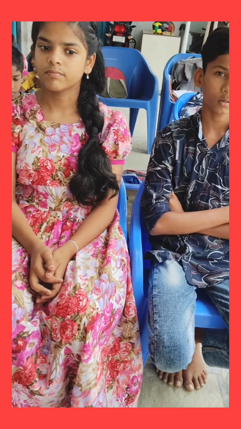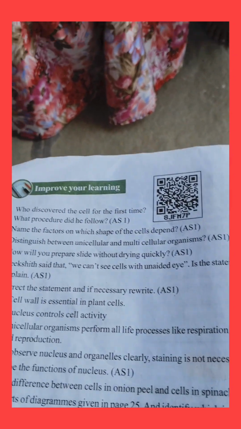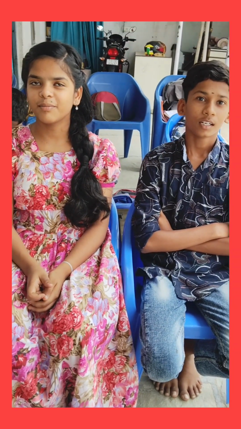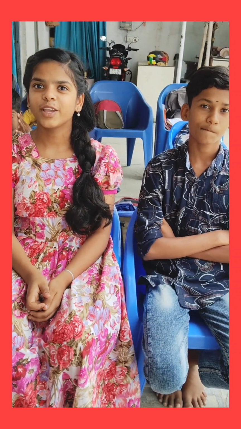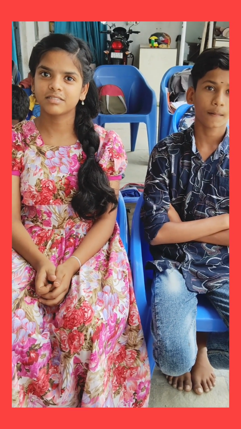Then the next one, distinguish between unicellular and multicellular organisms. Uni means single, multi means so many cells. Unicellular means, for example, amoeba, paramecium. Yes, good. Multicellular, for example, human beings. Very good.